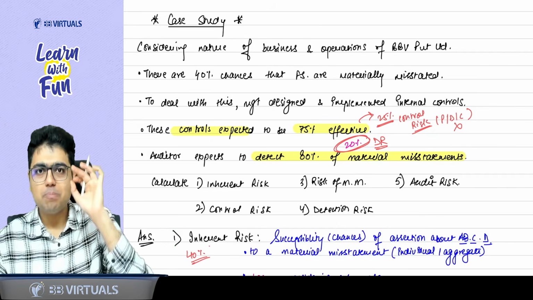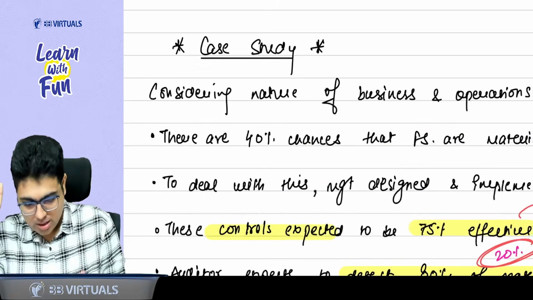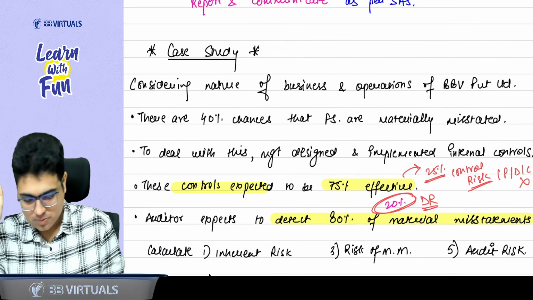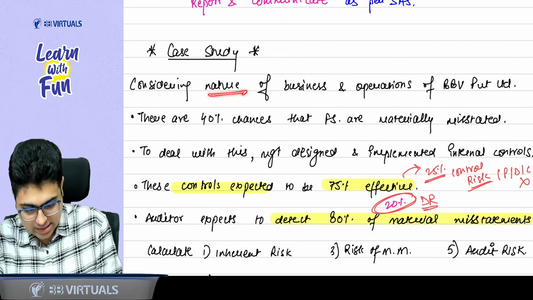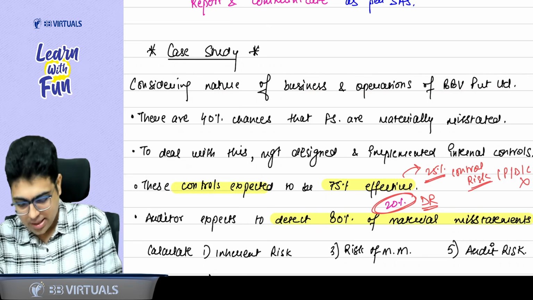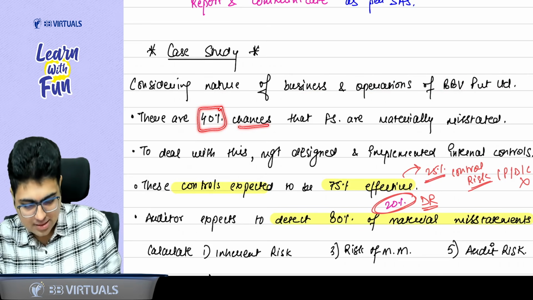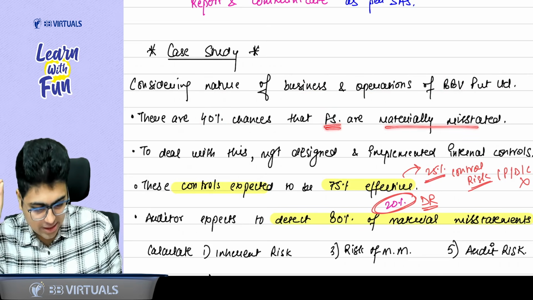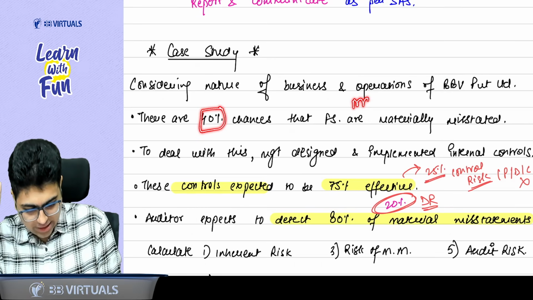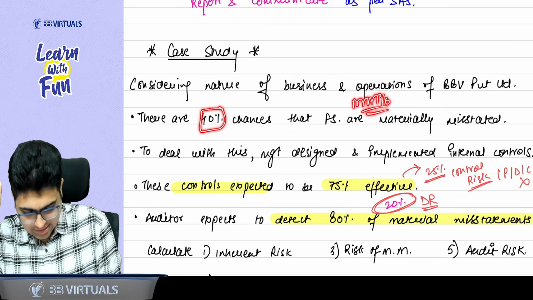Now patiently listen to me. This is a case study of your ICAI study material only, focus. Considering the nature of the business and operations of BB Virtuals Private Limited, there are 40% chances that financial statements are materially misstated. 40% chances of material misstatement in the financial statement.